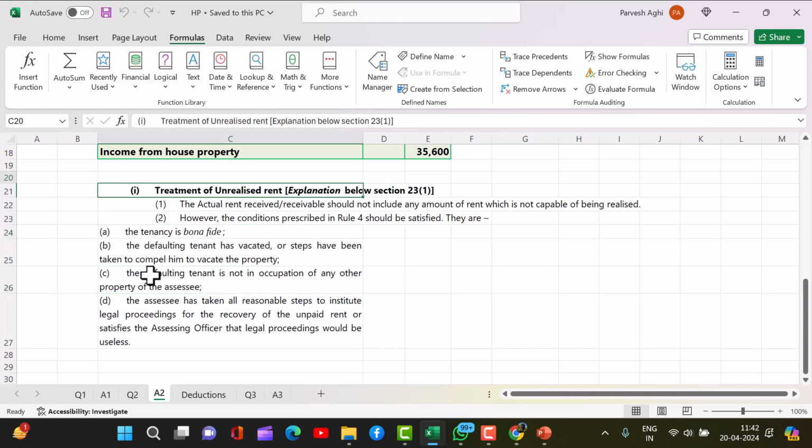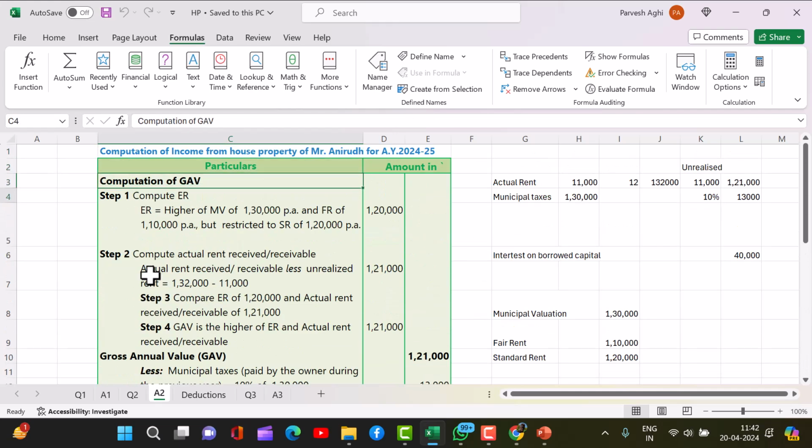Just to recap, we have to compute all the numbers. Here the actual rent is more than the standard rent, so he is going to pay tax on whatever money he is getting. There is no suppression; he is getting higher rent.